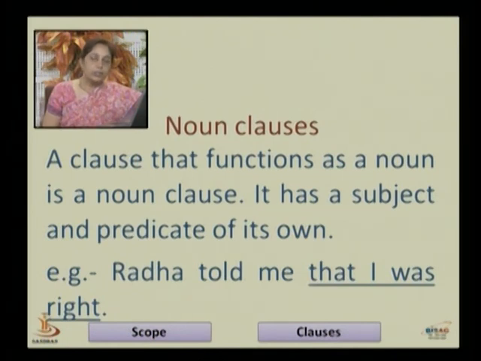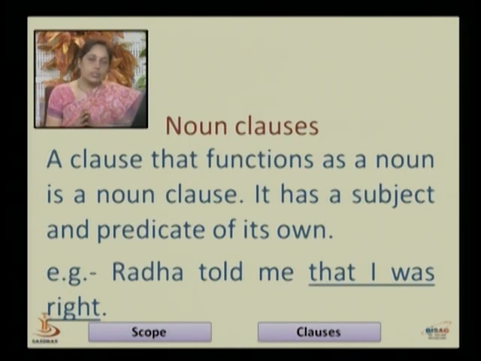Radha told me that I was right. Radha told me is the main clause. That I was right is the subordinate clause. In the subordinate clause, it functions as a noun clause.